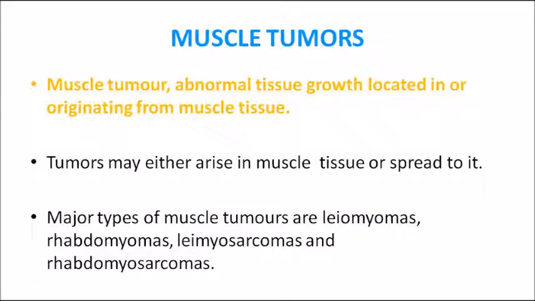Now let's learn in detail about muscle tumors. When there is an abnormal tissue growth located within or originating from muscle tissue, it results in a muscle tumor.